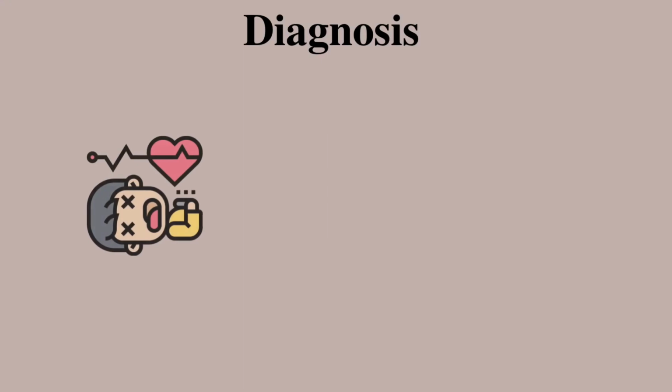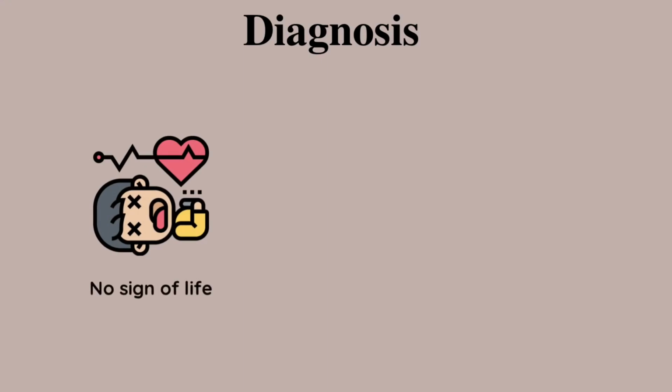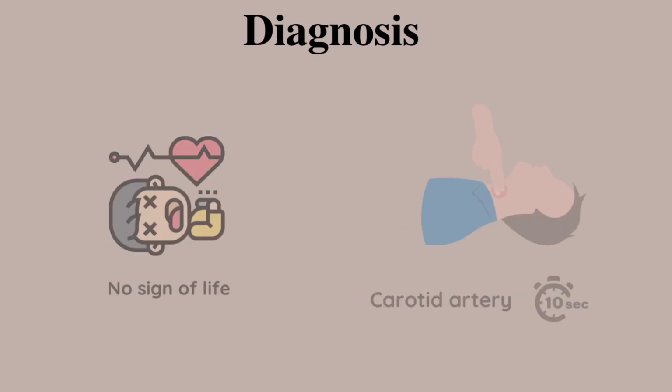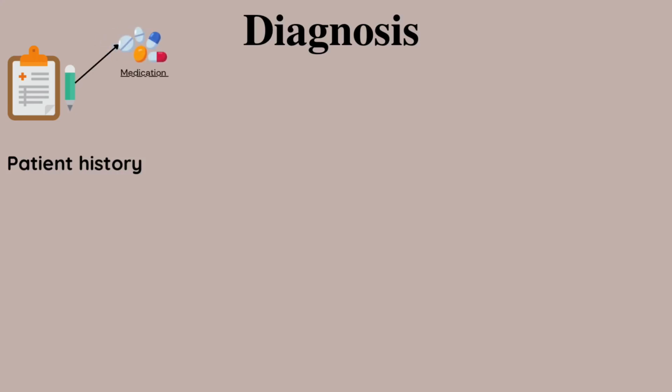Suspect cardiac arrest in any patient who is unconscious and does not have any sign of life. You should only check the pulse. Examine the carotid artery for no longer than 10 seconds to confirm the diagnosis, as any other confirmatory clinical features are a waste of time. Other assessments that can be useful include patient history. You should gather information about the patient's medical history, including any previous heart conditions, symptoms leading up to the event, medications taken, and possible triggers such as physical exertion or stress.